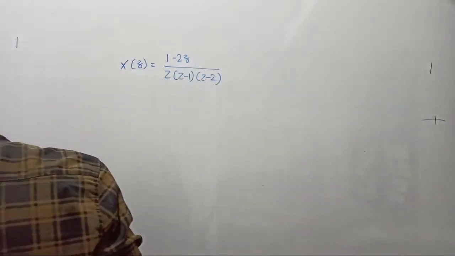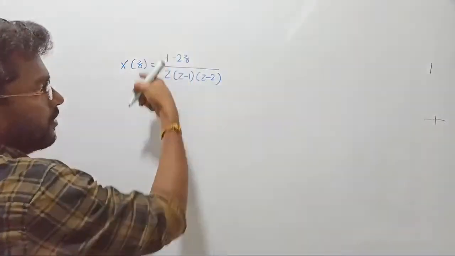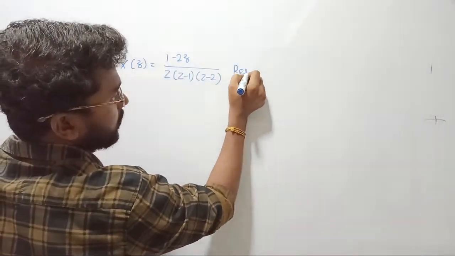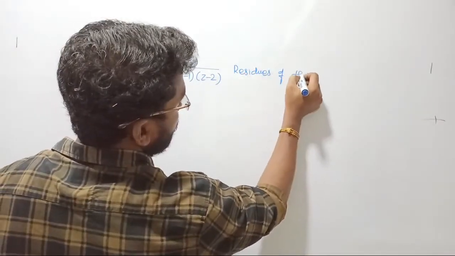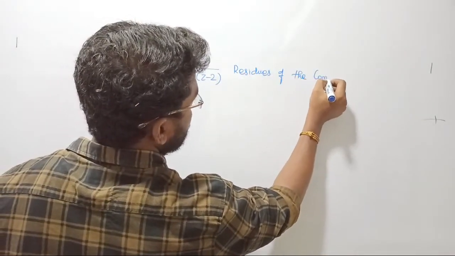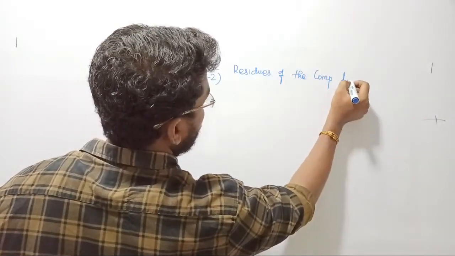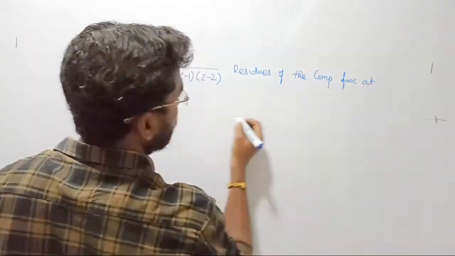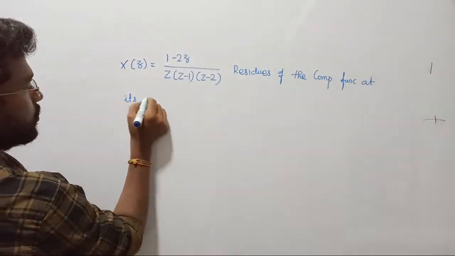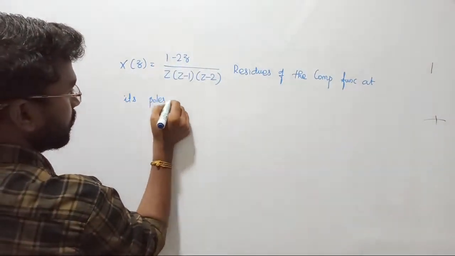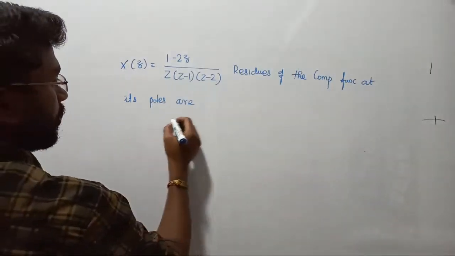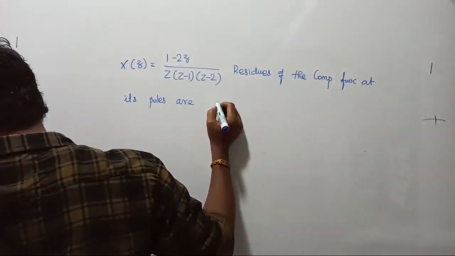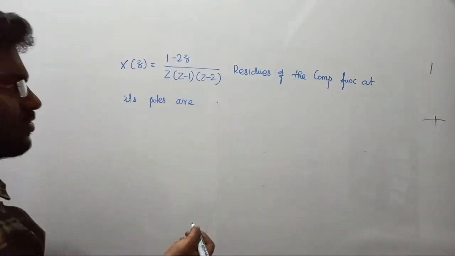The question is the residue of the complex function at its poles, right? And they gave 4 options. See, I don't want to write the options at all. You please do it, right?